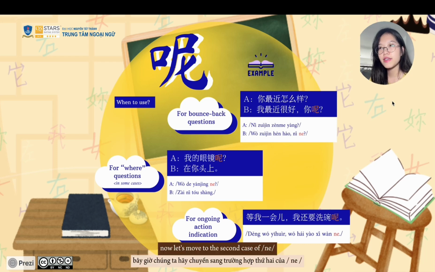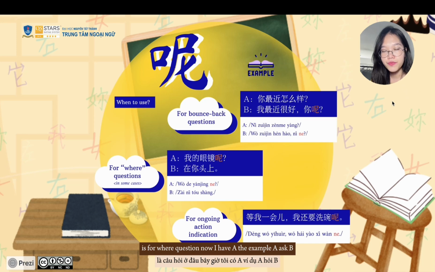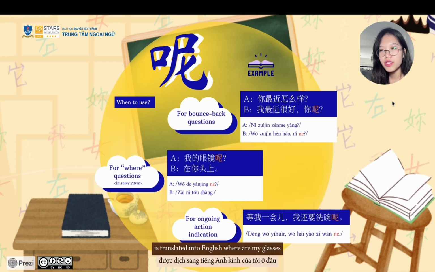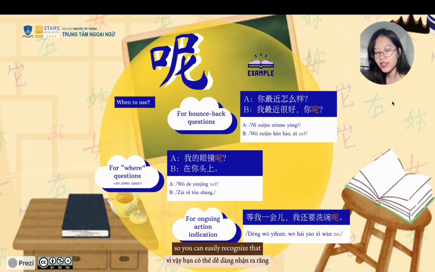Let's move to the second case of na, which is for where questions. Now I have an example. A asks B, 我的眼镜呢? Then B responds, 在你的头上. The question 我的眼镜呢 is translated into English as, where are my glasses? So you can easily recognize that na is also used for asking the location of some kind of object, as well as the location of a person.